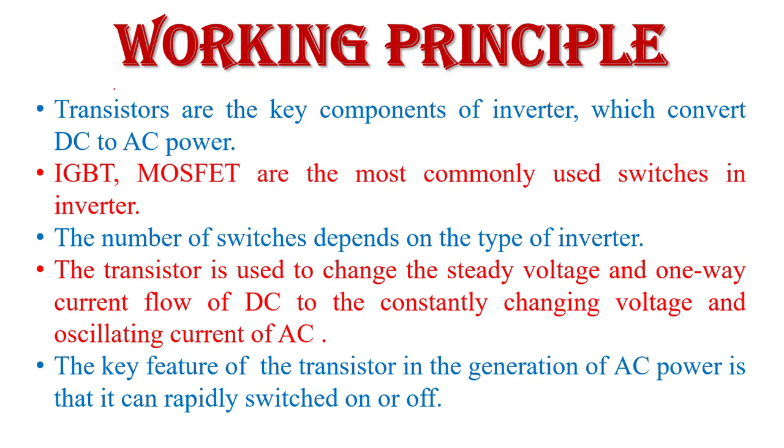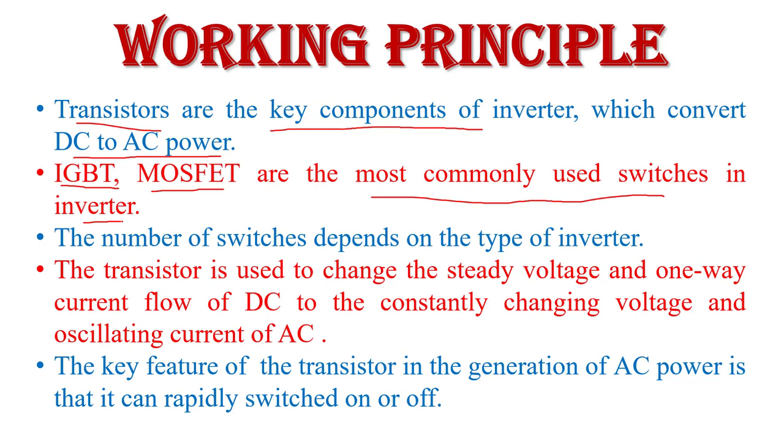Now the working principle of inverter. To convert DC power into AC power, the key component of an inverter is the transistor. Because we know that a transistor is basically a switching device. It can switch, turn on or turn off, very fast. But in the case of an inverter, here we do not use an ordinary transistor. Here we use a power transistor, like IGBT, insulated gate bipolar transistor, or MOSFET, metal oxide field effect transistor. These transistors are the most commonly used switches in inverters, because the switching speed of this type of transistor is very fast.